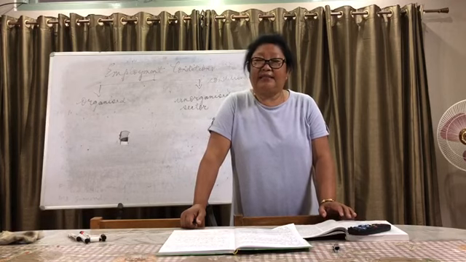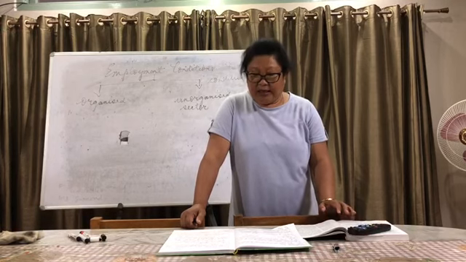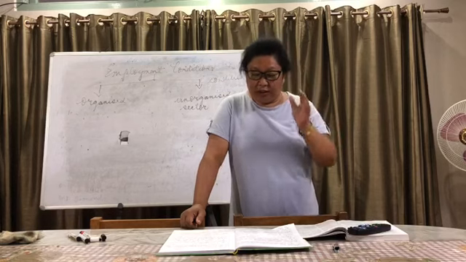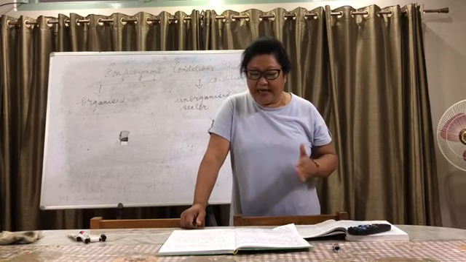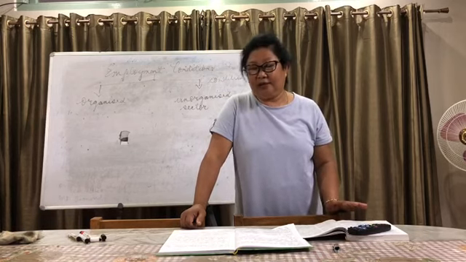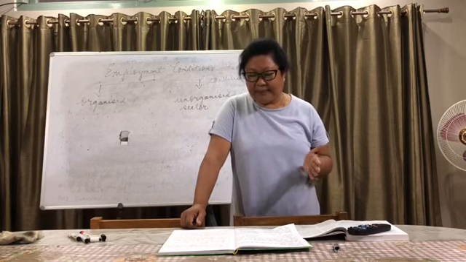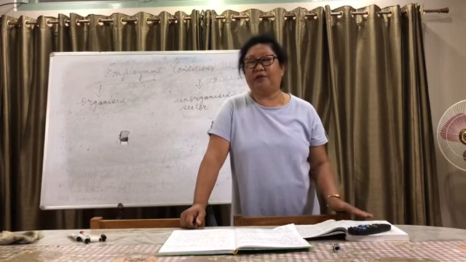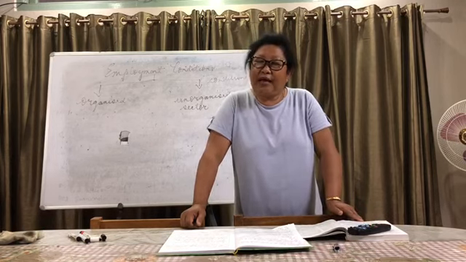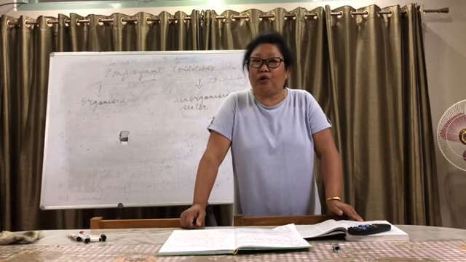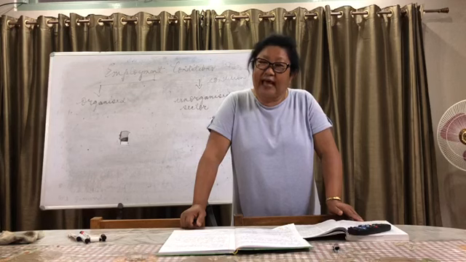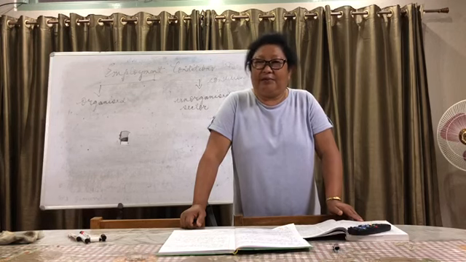So unorganized sector. Number 1 point can be do not have any job security. So in unorganized sector, what is happening is that they do not have any job security, means you can be terminated anytime if you are not wanted. Or if the employers are not happy with your work, then you can be terminated from the work.